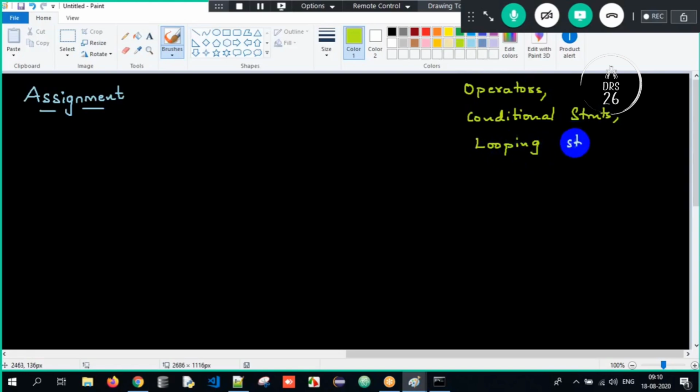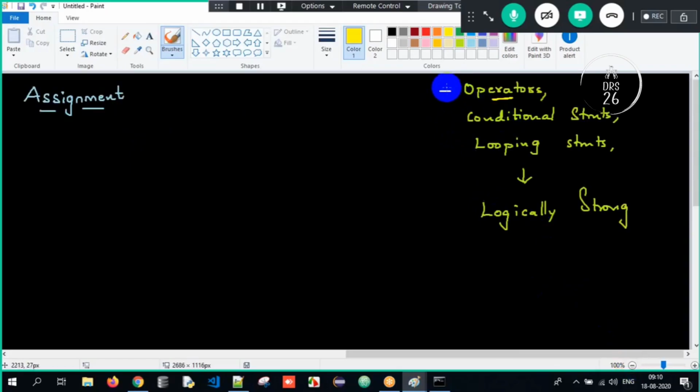If you want to be logically strong, these 3 topics will play a very important role. What are the different operators we have seen? Arithmetic, assignment, logical, relational, unary, ternary. So go through everything. It's very important.